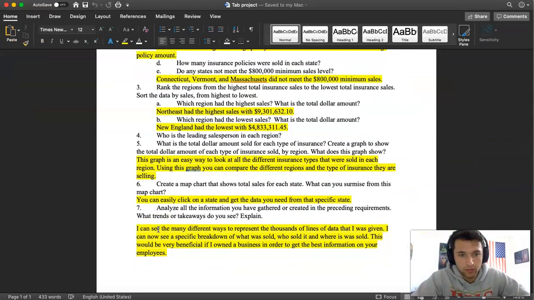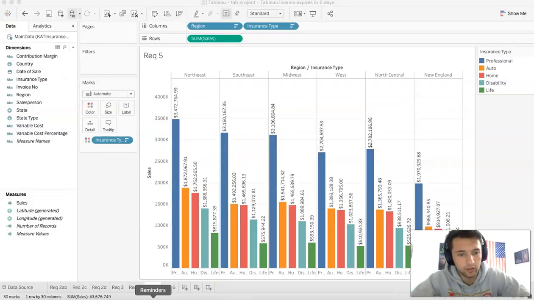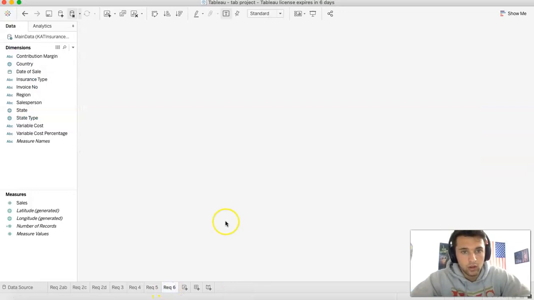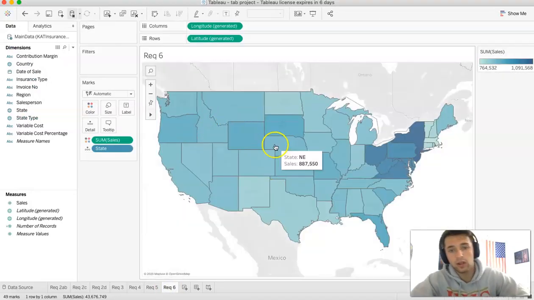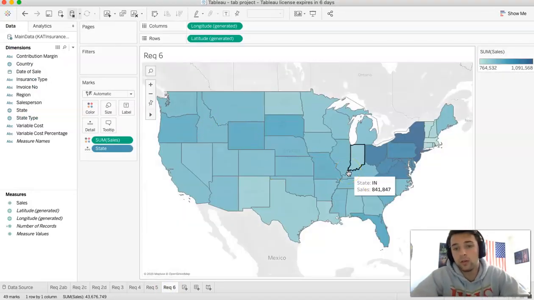Number 6: create a map chart that shows the sales of each state. What can you summarize from this map chart? Let's go to requirement 6. Okay, so the map chart is very self-explanatory.